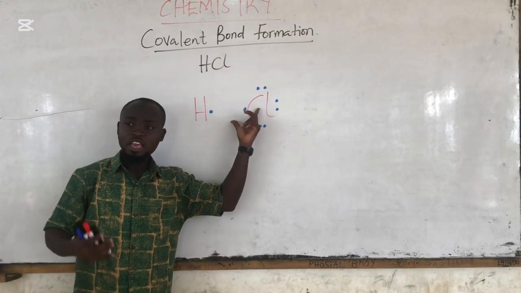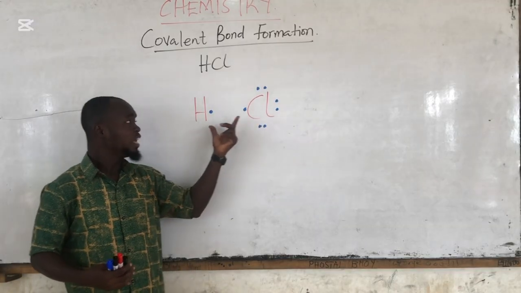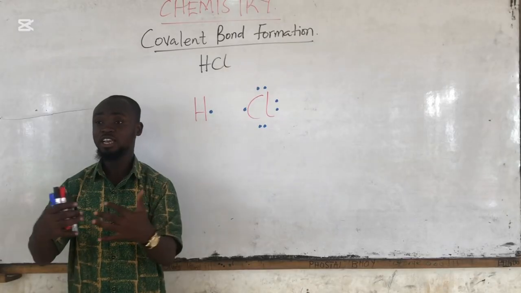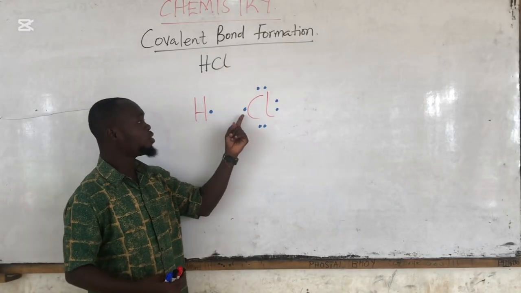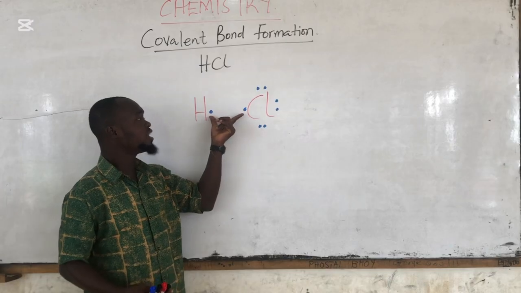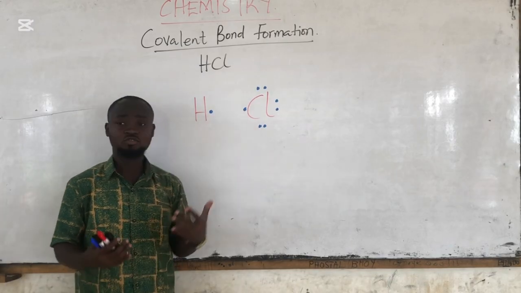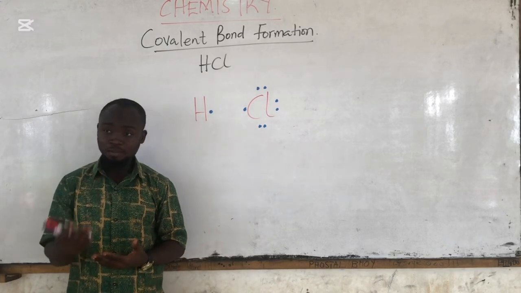So now, in order for hydrogen to be stable and chlorine to also be stable, they both decide to donate their electron, then they share together. Because if hydrogen donates one and chlorine also donates one, they are going to share this electron pair together, meaning that the hydrogen will have 2 electrons attached to itself, enabling the hydrogen to attain stability.